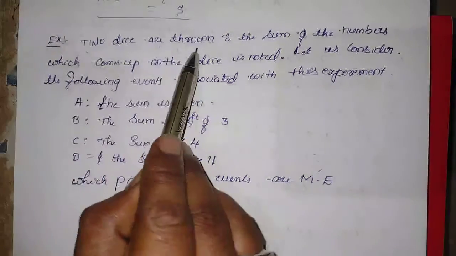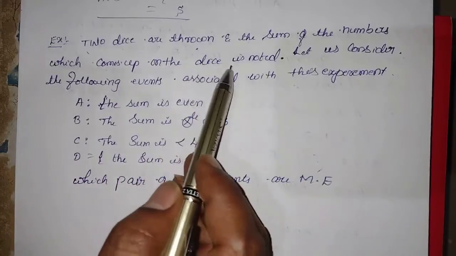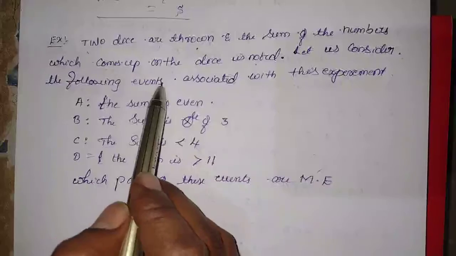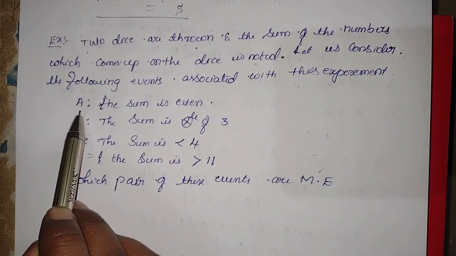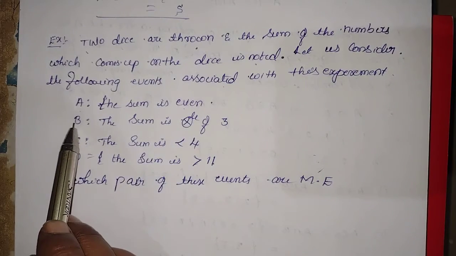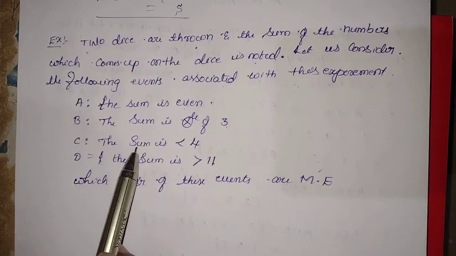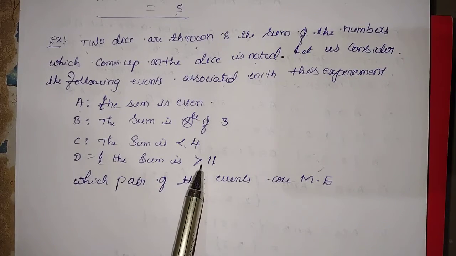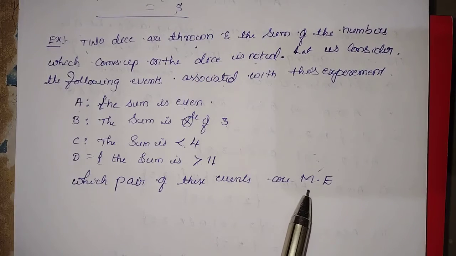Two dice are thrown and the sum of the numbers which come up on the dice is noted. Let us consider the following events associated with this experiment. The event A stands for the sum is even. The event B stands for the sum is a multiple of 3. C stands for the sum is less than 4. D stands for the sum is greater than 11. Which pair of these events are mutually exclusive?